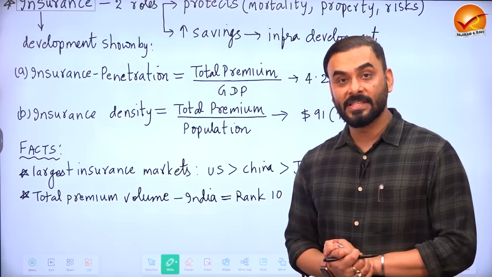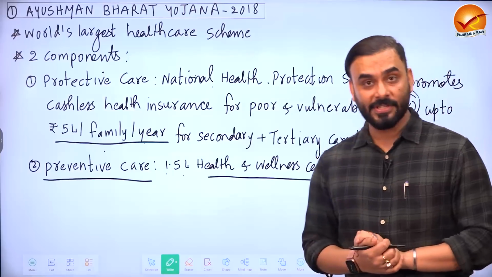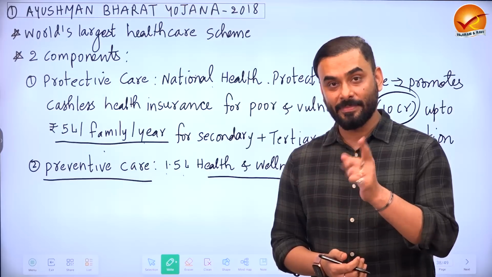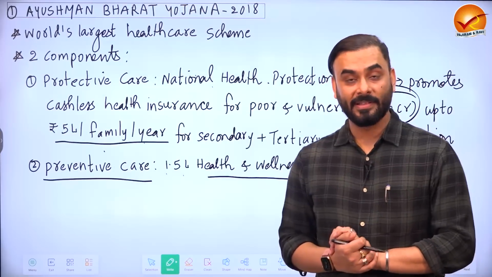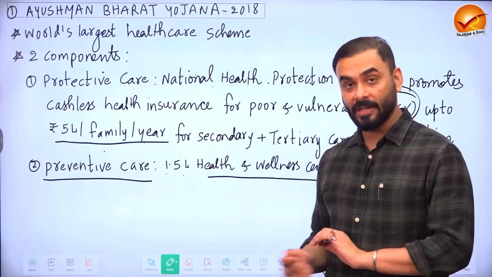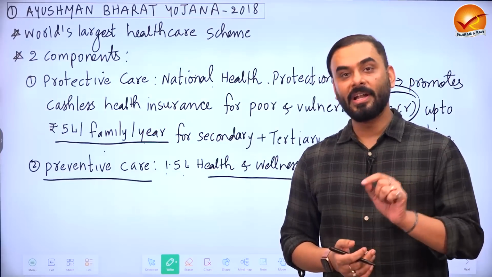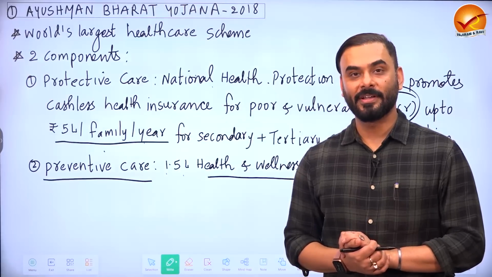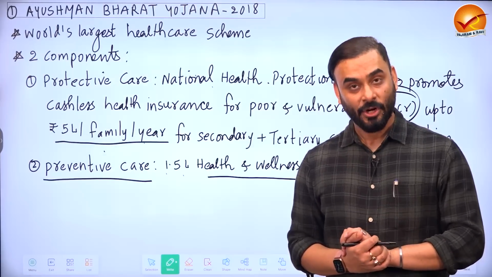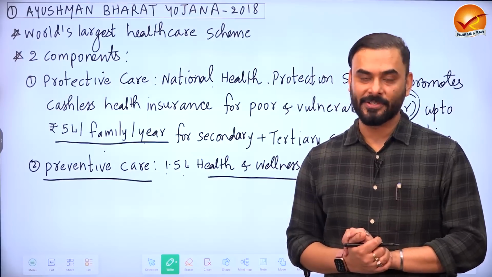Let us look at some of the schemes related to insurance in India. The first scheme that we are going to do is the Ayushman Bharat scheme. This question was asked in UPSC prelims last year. Now, Ayushman Bharat has two components. First is the preventive component. Second is the protective component. Under the preventive component, the Government of India has set a target to establish 1.5 lakh health and wellness centers to promote primary healthcare facilities.